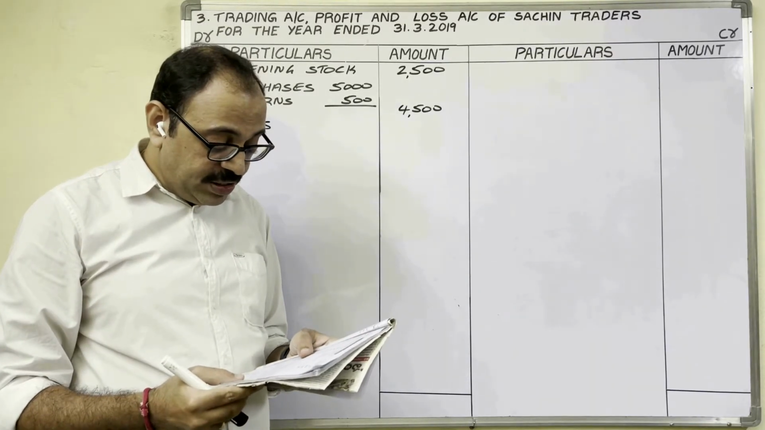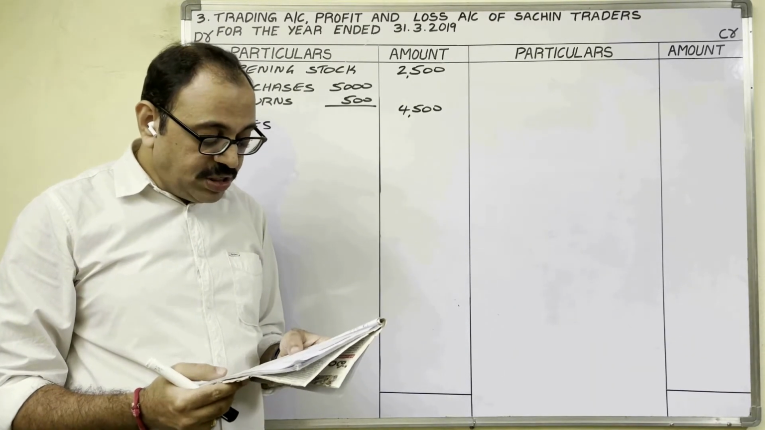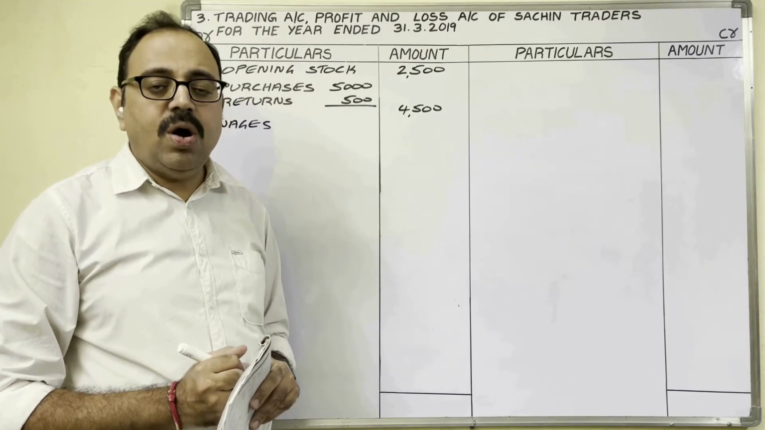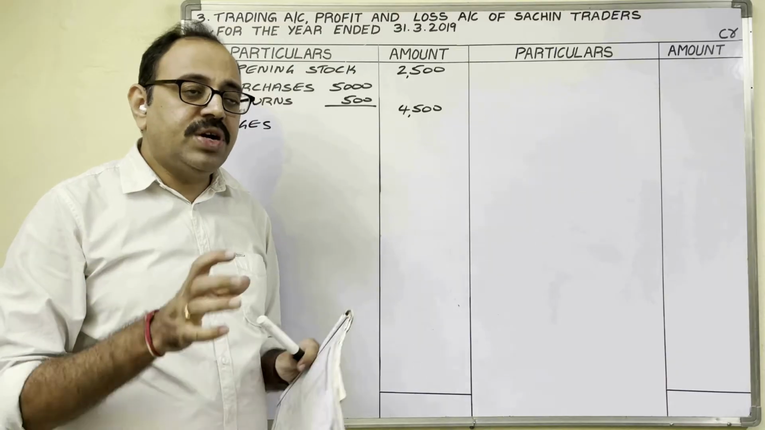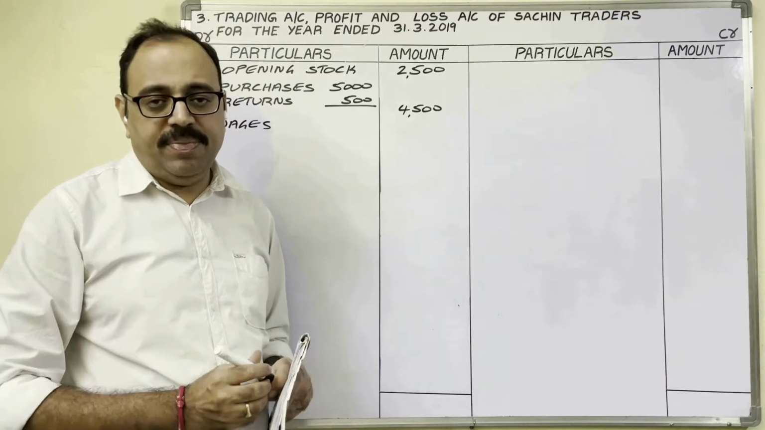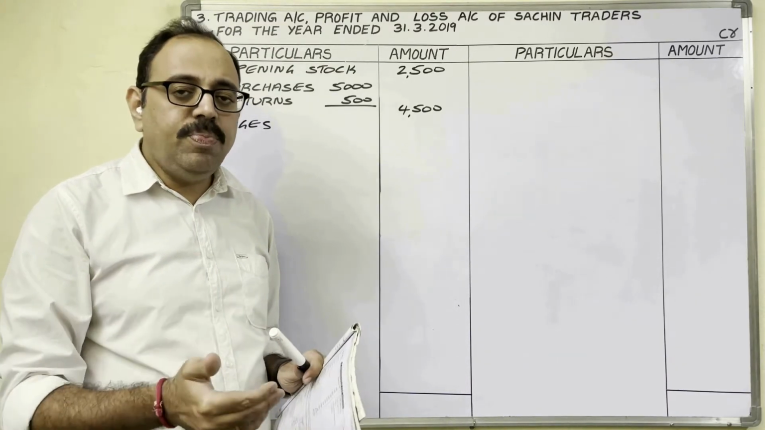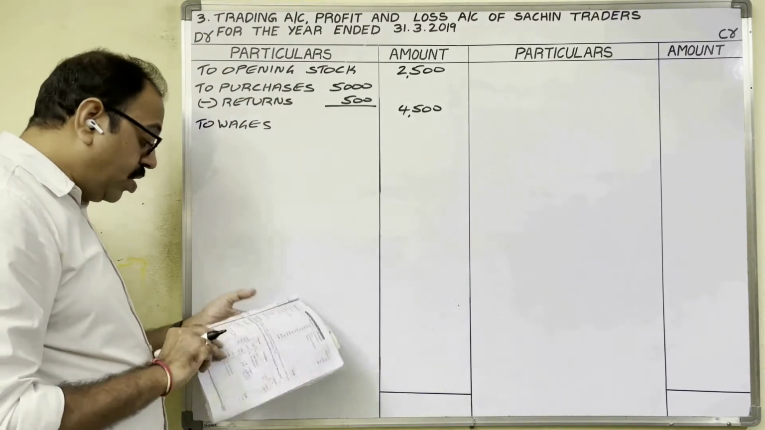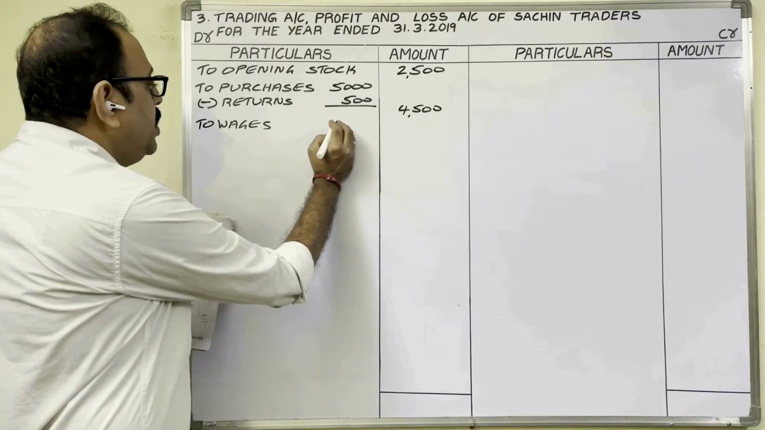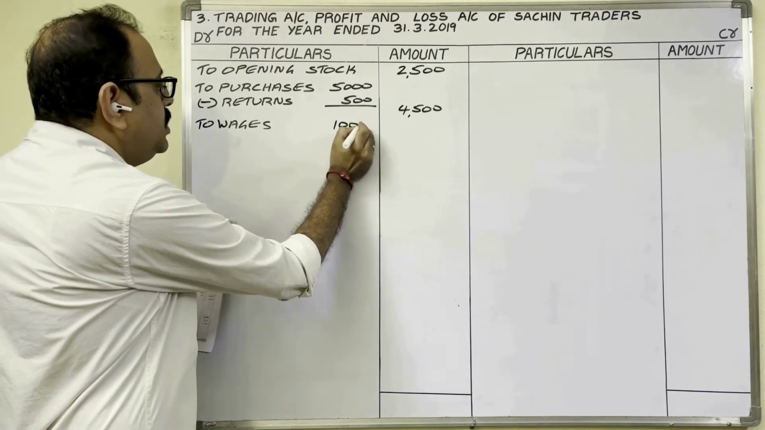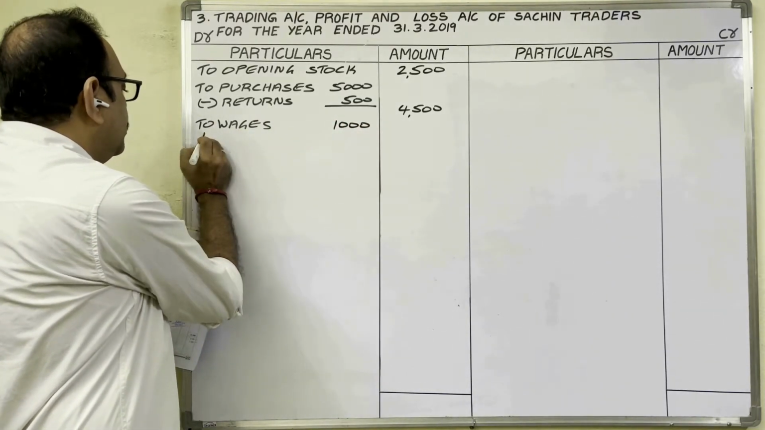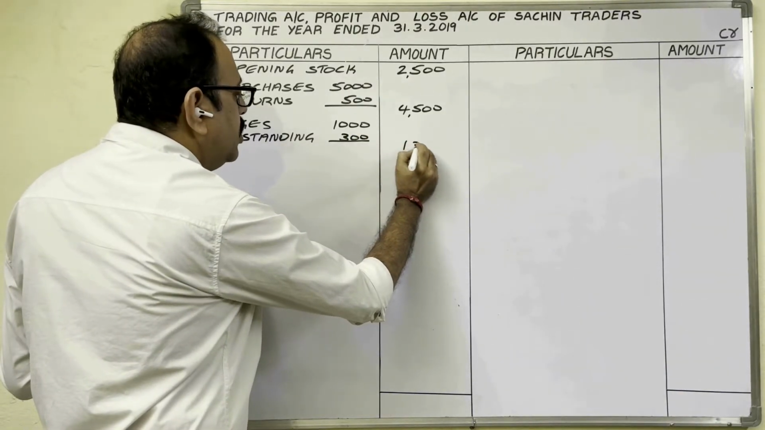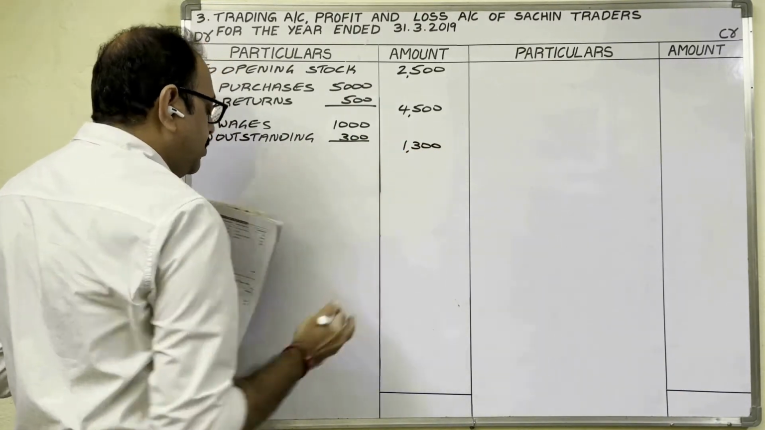See the adjustments. 4th point, outstanding wages 300. Adjustment is given. So outstanding wages means for current year we have to pay. So we have to pay means we should add. Therefore, wages amount in inner column 1000 rupees plus outstanding 300 rupees. Total in outer column 1300 rupees.